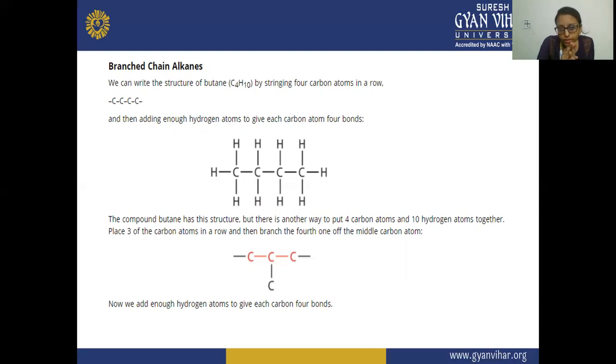Here you can see in the first structure, this is a straight chain. After that we have made this butane into a branched chain. Now we add enough hydrogen atoms to give each carbon 4 bonds. So this is your branched chain alkane, and this is your straight chain alkane. This is converting it into the branched chain structure. We can also convert other structures into branched chain structures.